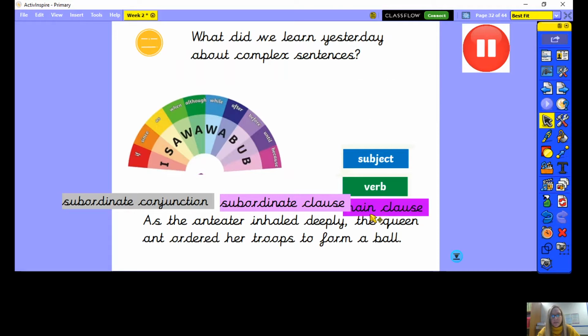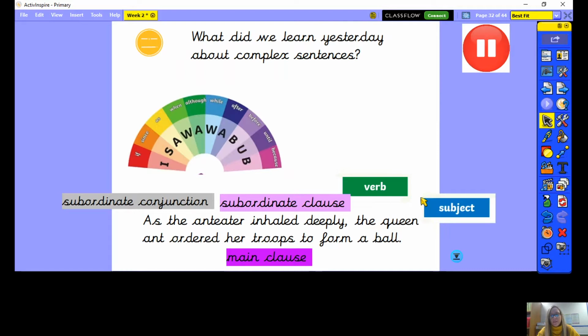So that second part of the sentence is the main clause, which is the queen ant ordered her troops to form a ball. And if you had to think about what the subject is in that part of the sentence, the subject is the queen ant, and the verb is she ordered, so she's ordering her troops. So that is an example of a complex sentence, and the sentences you wrote yesterday will really help you today with your writing.